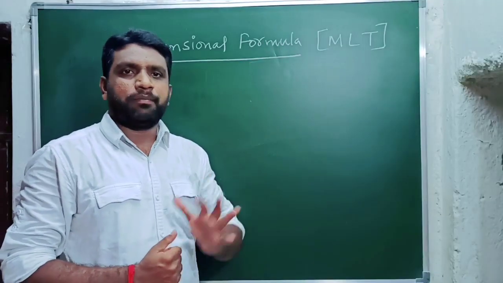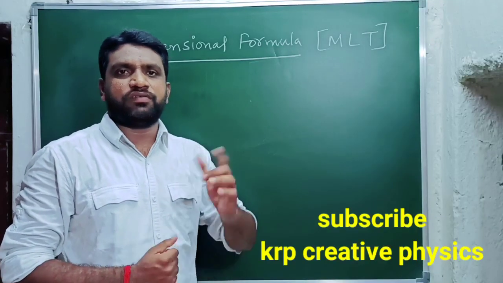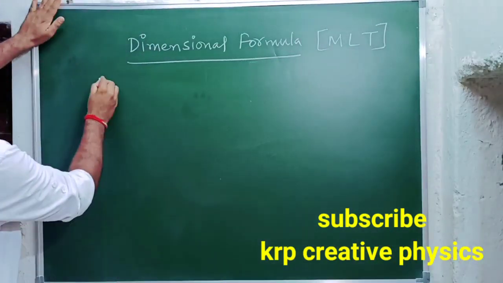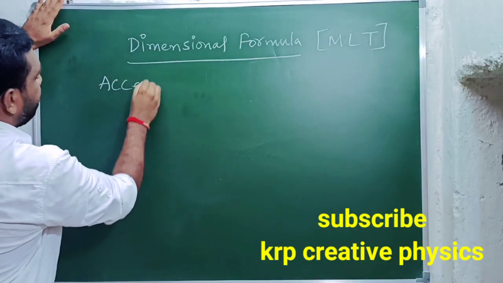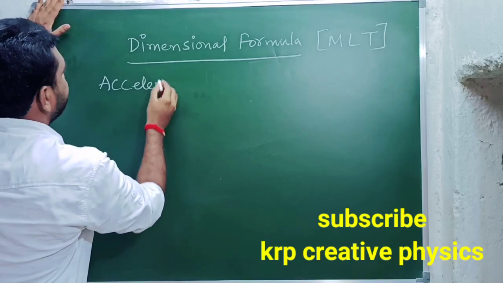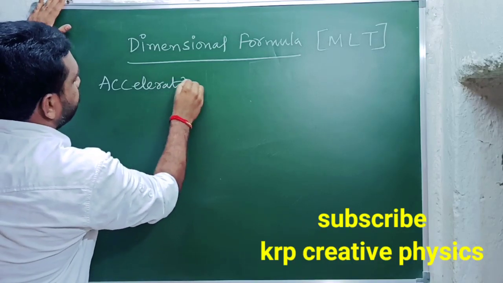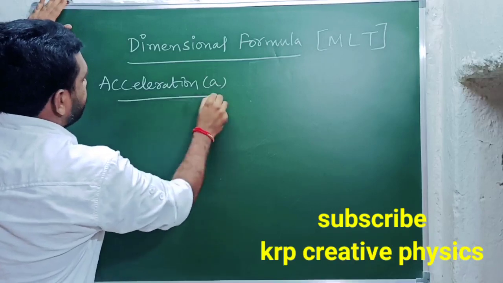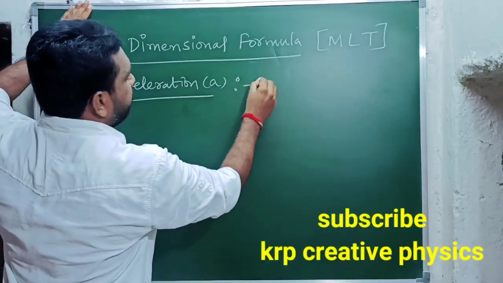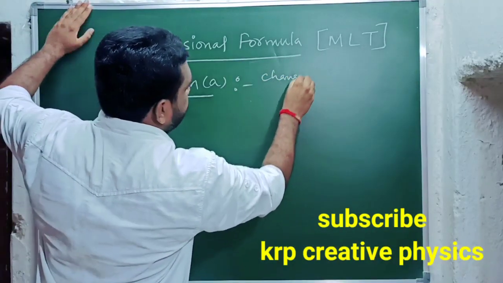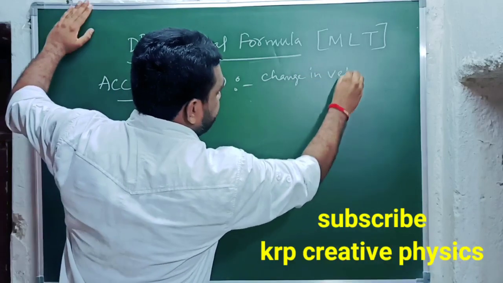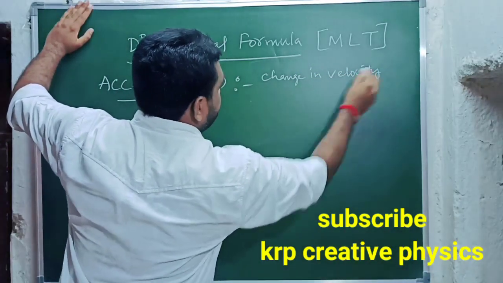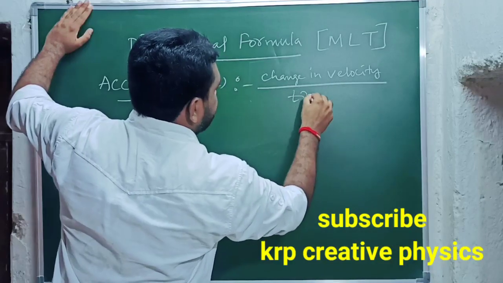Friends, after the completion of the dimensional formula of velocity, let's see one more example. Our next example is acceleration. Acceleration is denoted with A. As we know, acceleration equals change in velocity by time. That is the definition of acceleration.